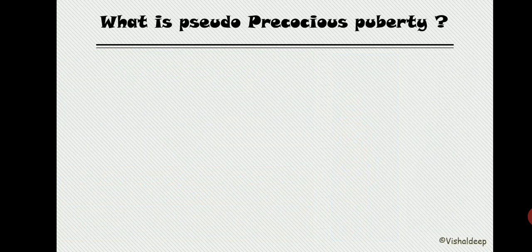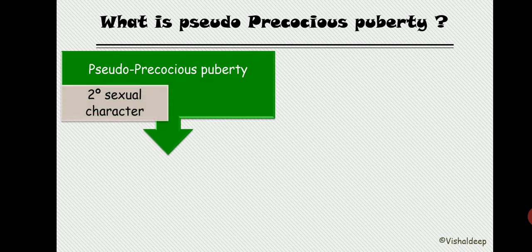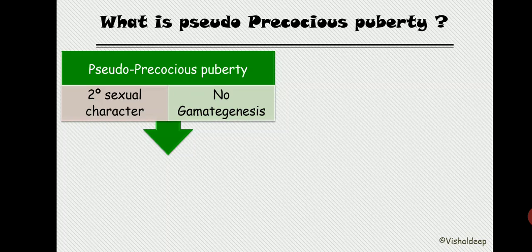Now what is pseudo precocious puberty? You know the meaning of pseudo, right? It is not actual, it is not true. So in pseudo precocious puberty, secondary sexual characters appear, but there is no gametogenesis, no ovulation, no spermatogenesis. So this type of precocious puberty, in which secondary sexual characters are present but gametogenesis is not, is not due to increased GnRH secretion.